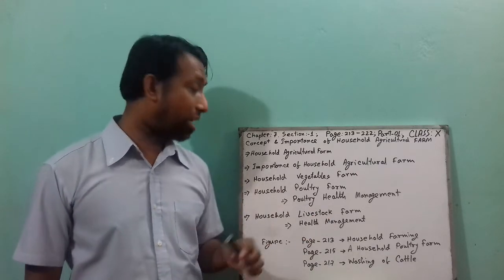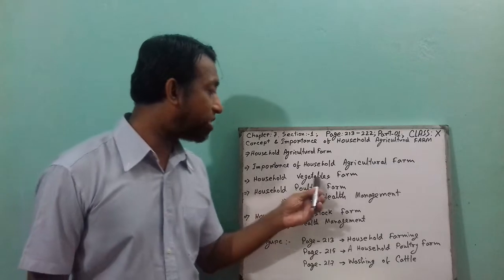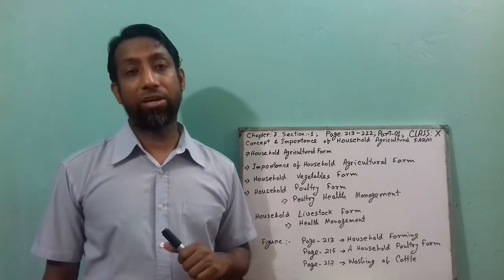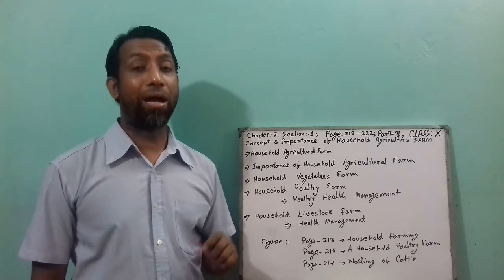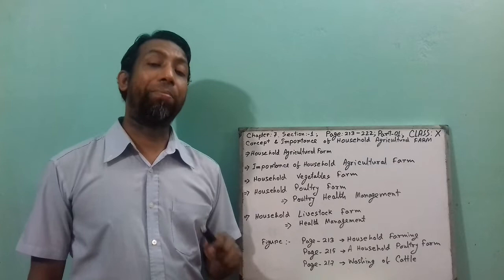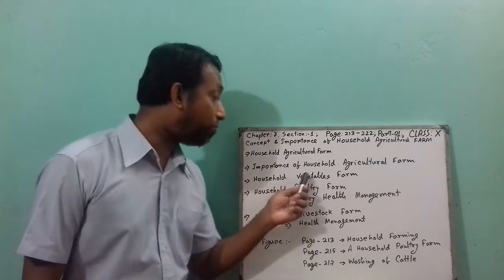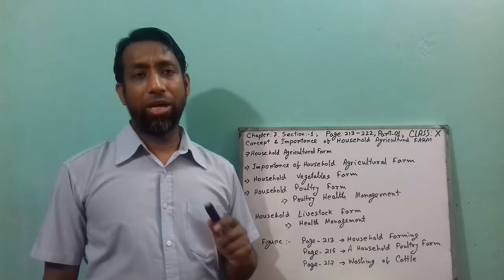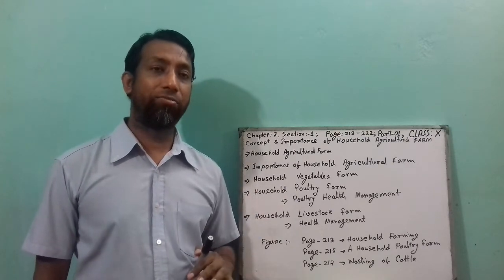But I didn't talk about the household vegetable farm, because this is the most important in our country, because maximum household farmers or family members do this type of vegetable farm in their household area, because they don't need enough space for this.